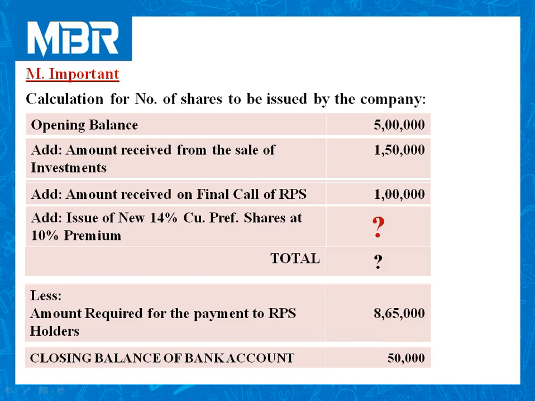So in this table we need to calculate these two items, or you can say we need to replace these two question marks with values.